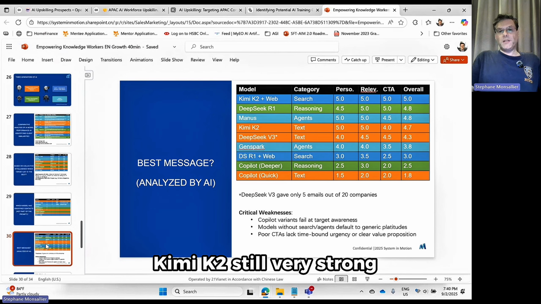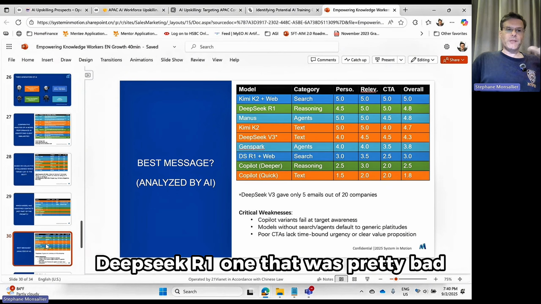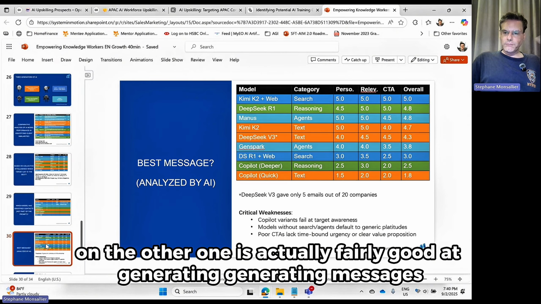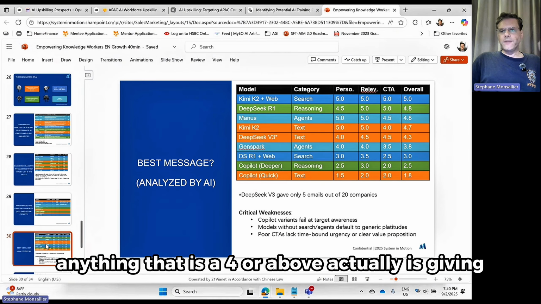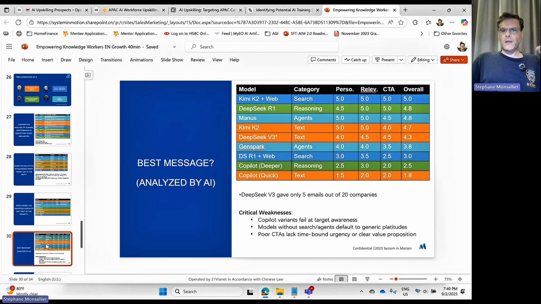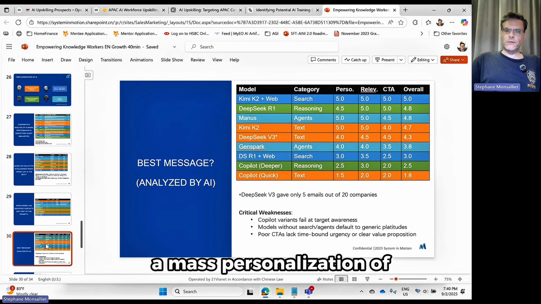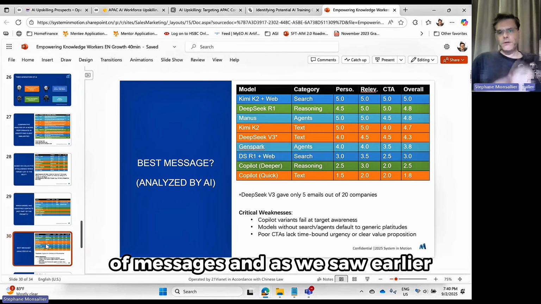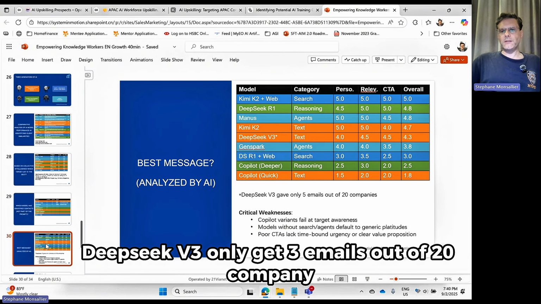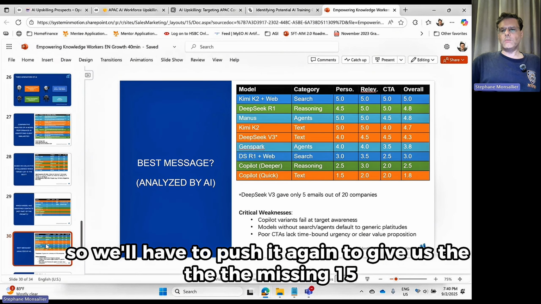These are the results. Kimi K2 still very, very strong. DeepSeek R1, that was pretty bad on the other one, is actually fairly good at generating messages. Anything that is a 4 or above actually is giving good results. Anything below, I wouldn't recommend to use them to generate mass personalization of messages. And as we saw earlier, DeepSeek V3 only gave 3 emails out of 20 companies. So we'll have to push it again to give us the missing 15.